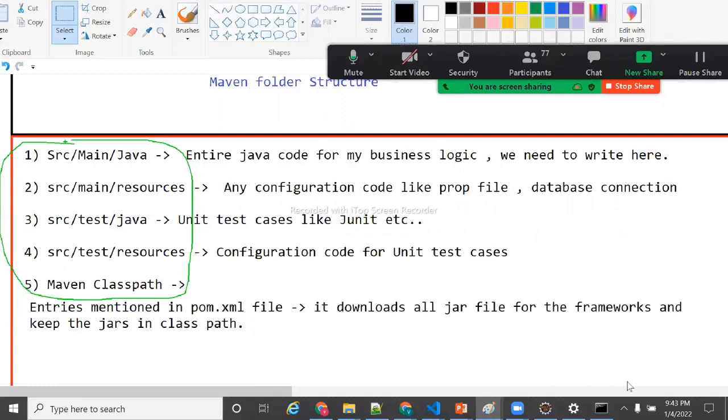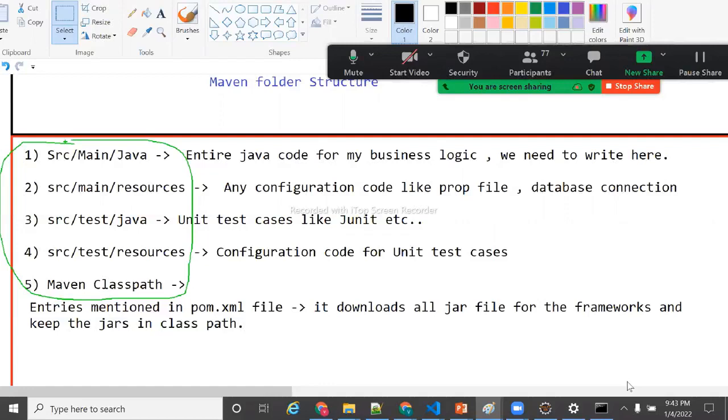So we need to keep these properties files in the src/main/resources folder. src/main/java is for writing our business logic Java code. src/main/resources is for keeping properties files. Understand? Then the third and fourth folders are for testers. Testers will write unit test cases, right, guys? Am I right?